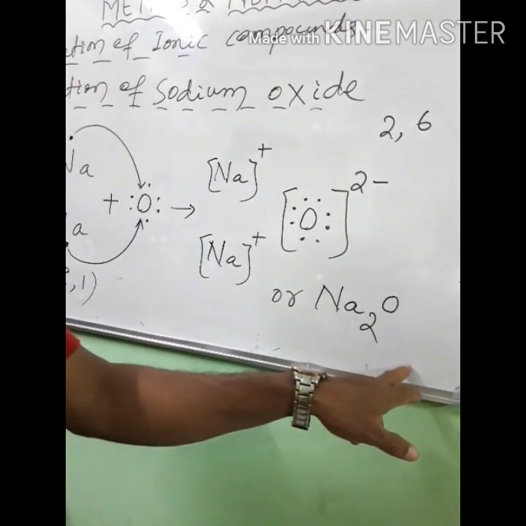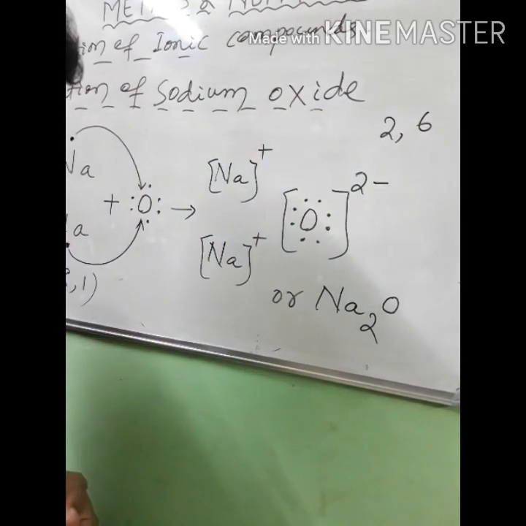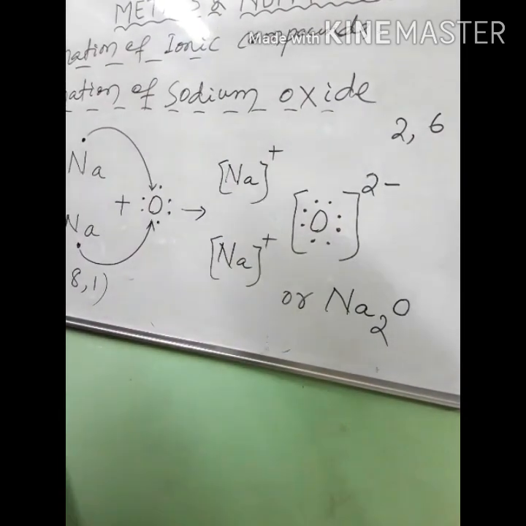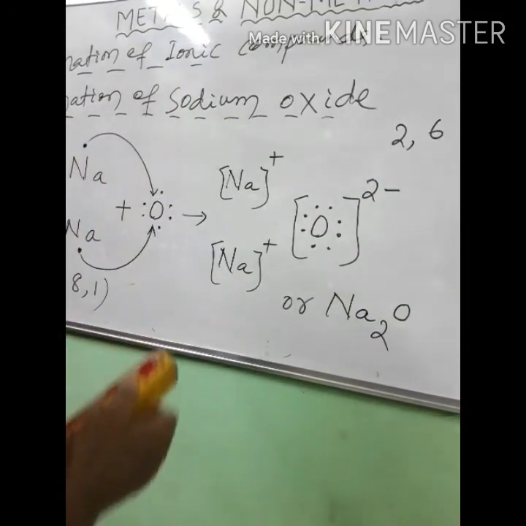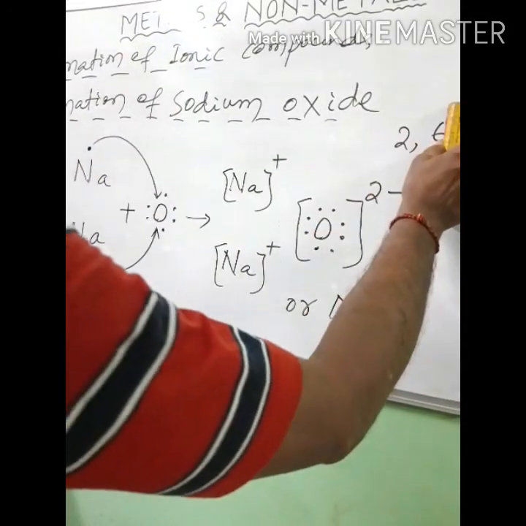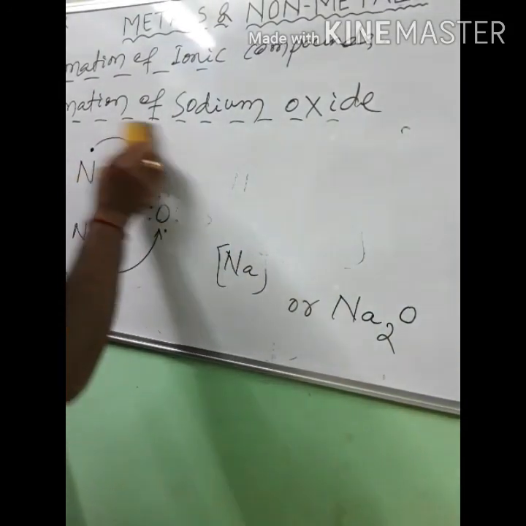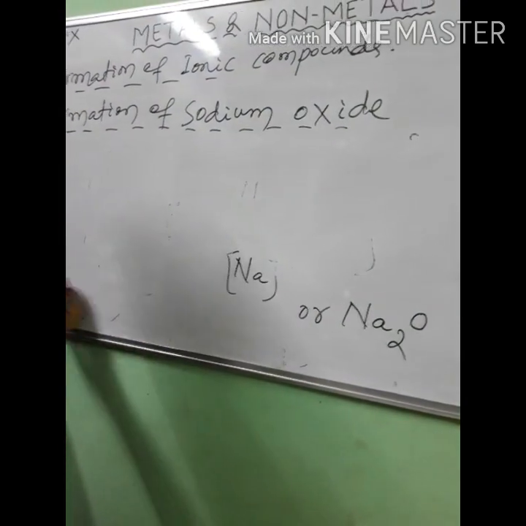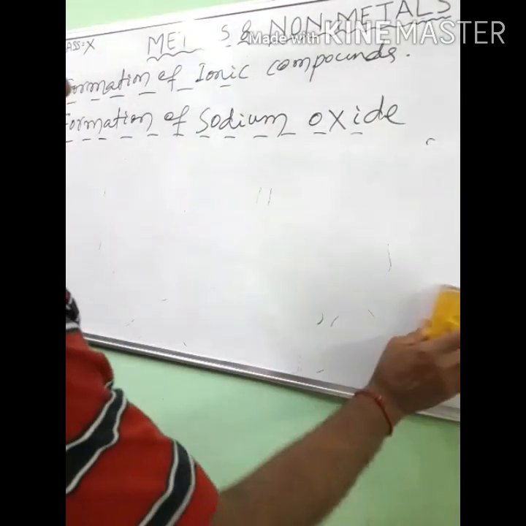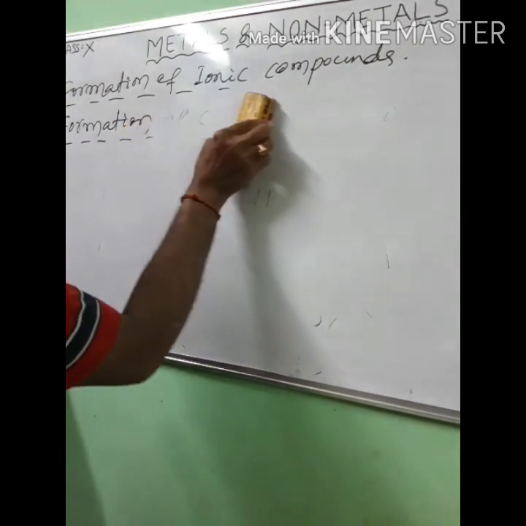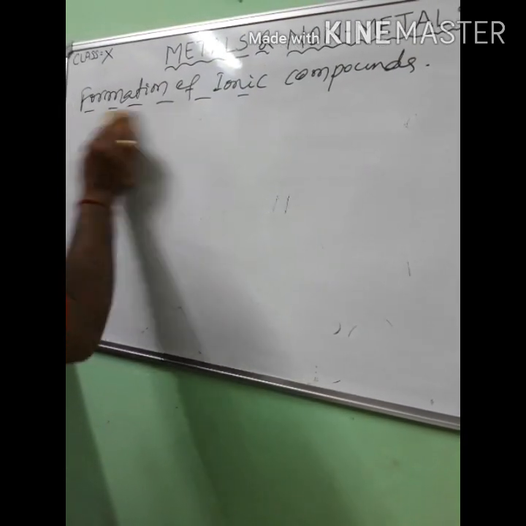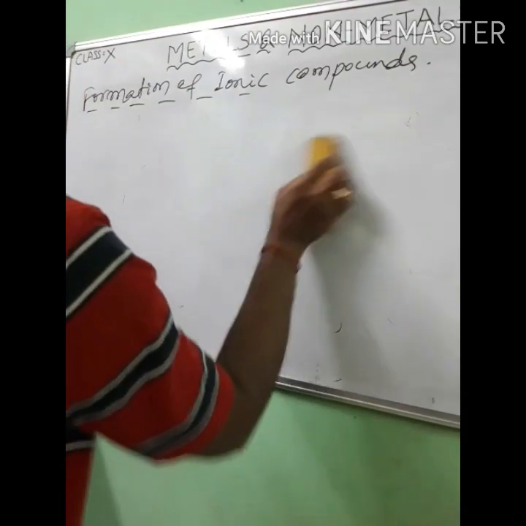Sodium oxide, an ionic compound. Next, formation of magnesium oxide. I am giving examples of different types of ionic compounds. Very important.